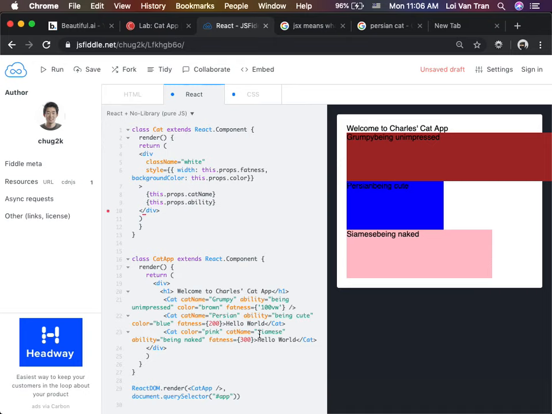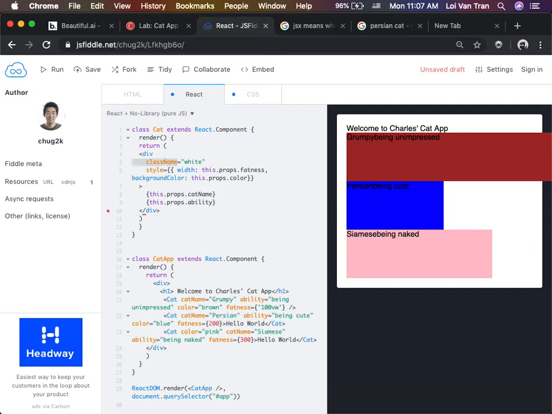We want to build these cat apps today, and we have to build this using components, using React. Guys, all of you use this right here, JS Fiddle. I've been talking for a while. Any more questions? On line 5, what does it do? Class name? That's just like a class. In HTML we call this class, but in React, we call it class name.